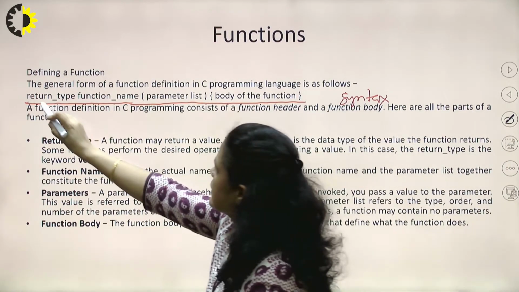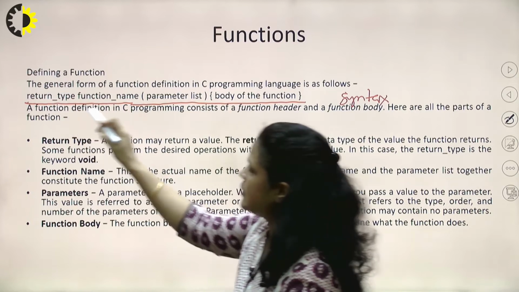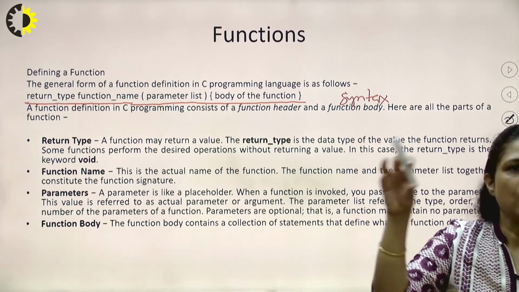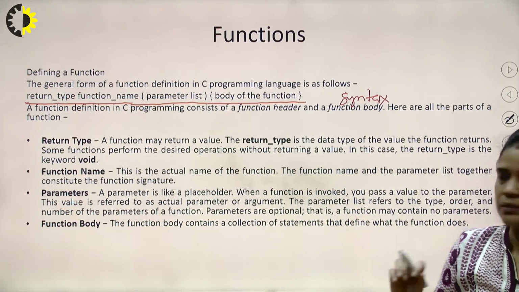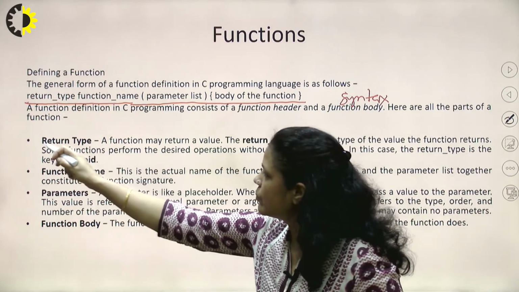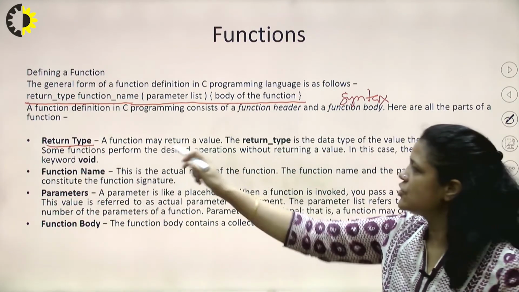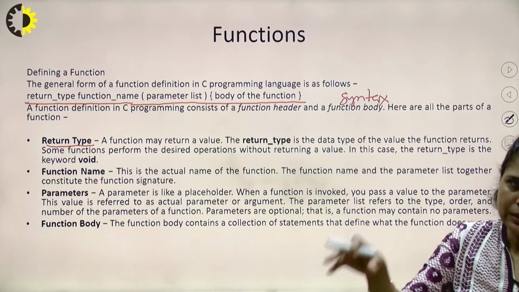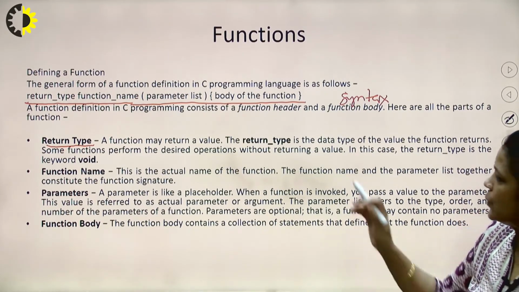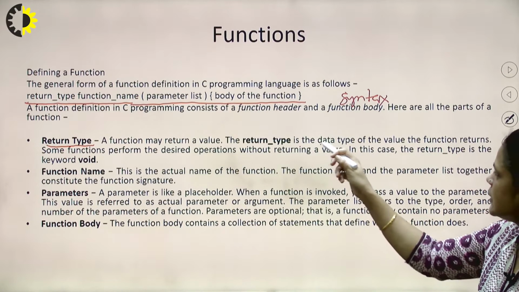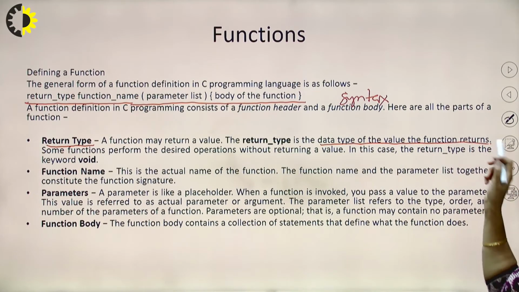So here we can see we need to define the return type. What type of value will a function return? This is the return type. A function may return a value, and the return type is the data type of the value the function returns.